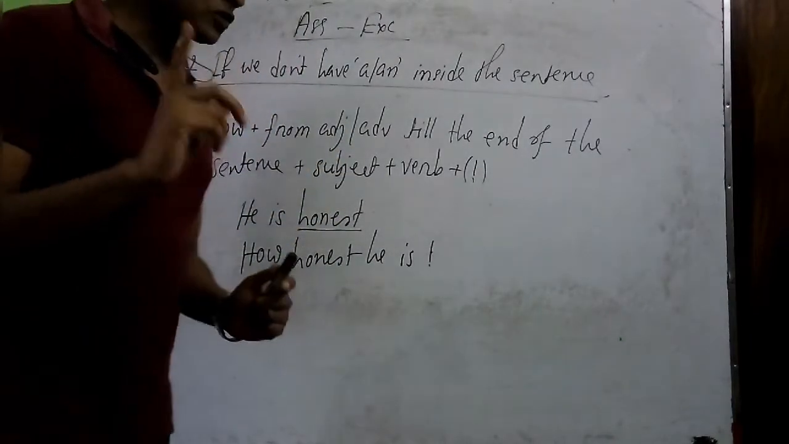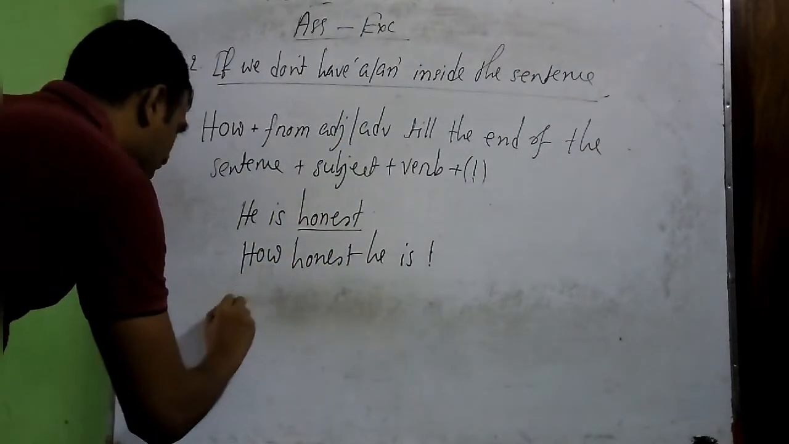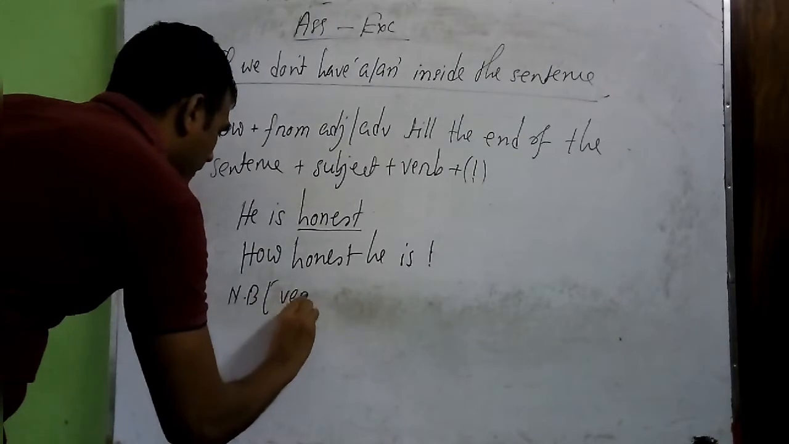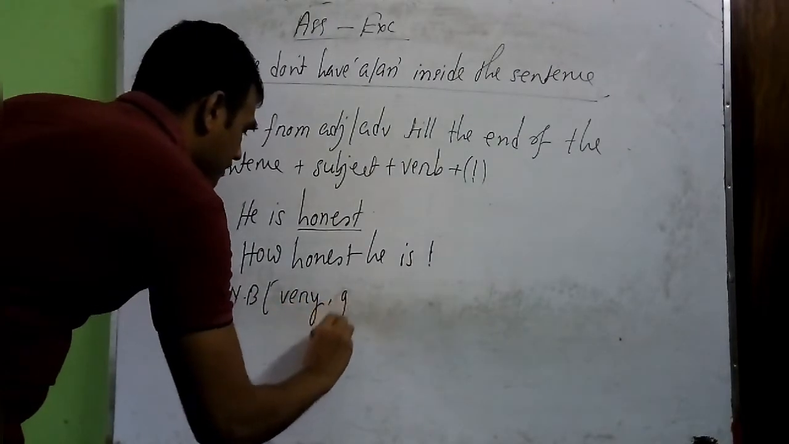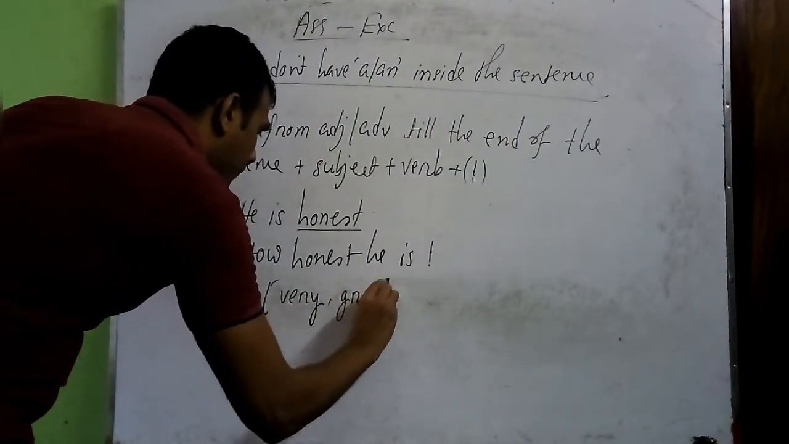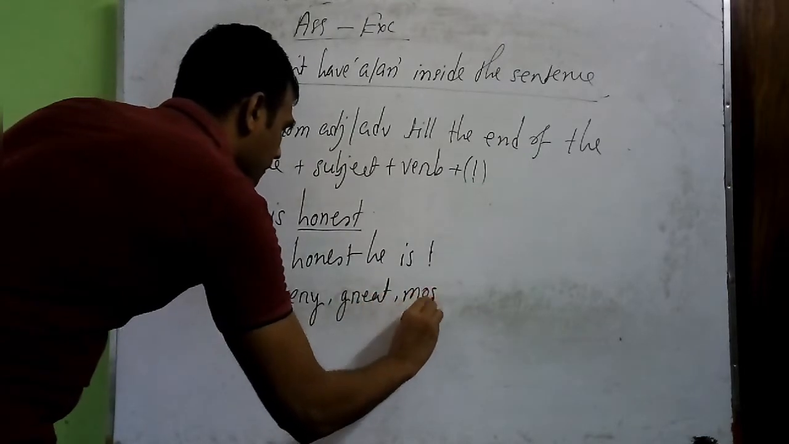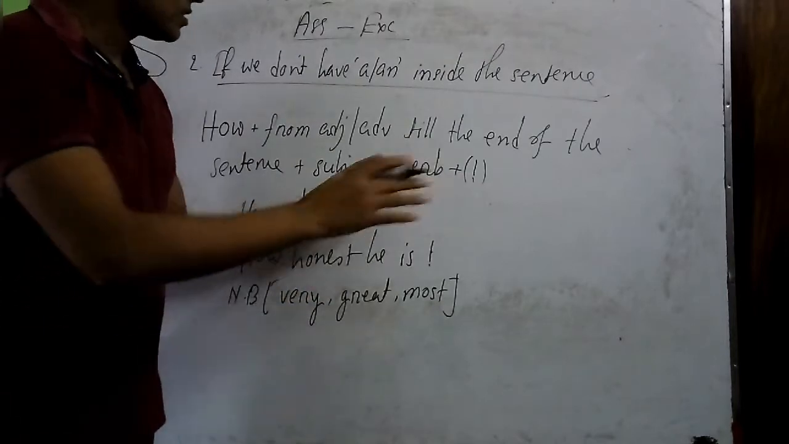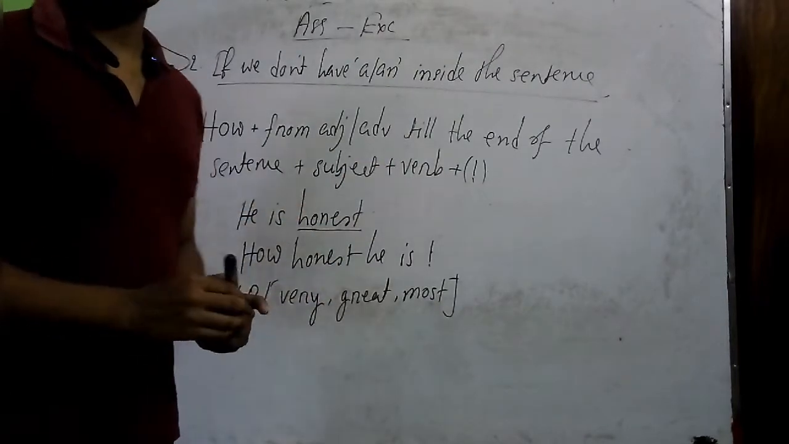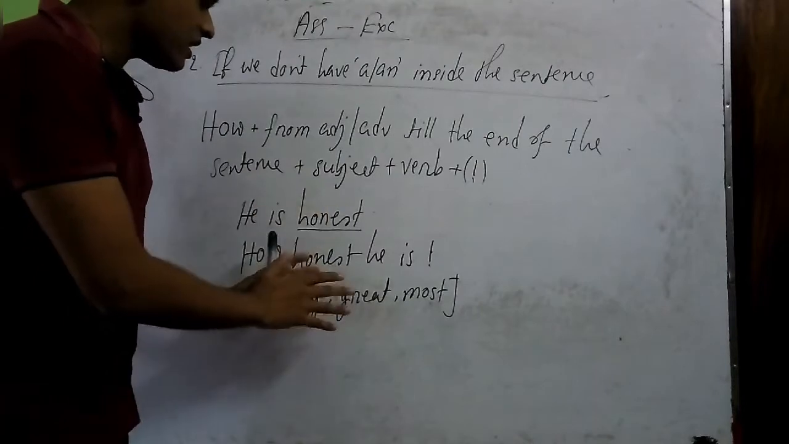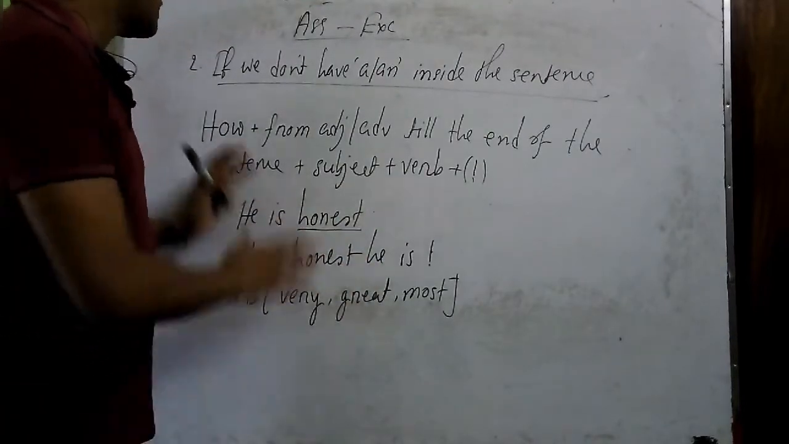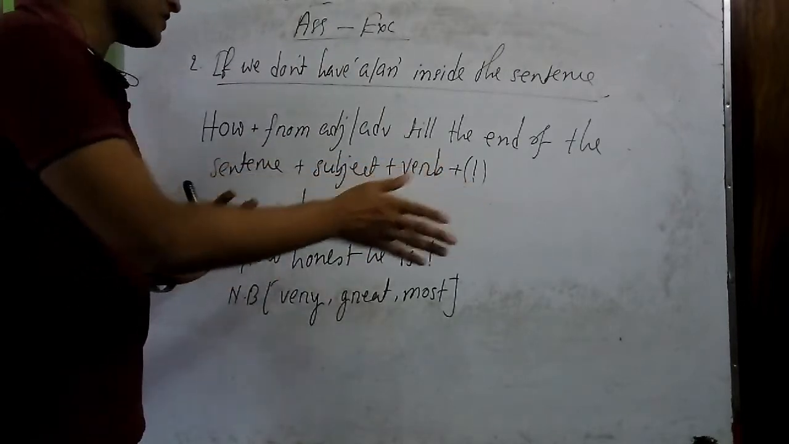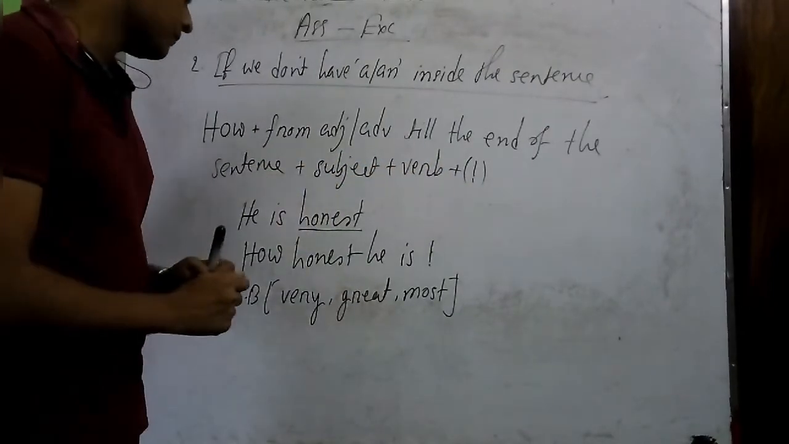So you should remember also that these 3 words I am giving here, very, great, and most, will always be removed or eliminated from the sentence. That means if you have very, great, or most, either in rule number 1 or rule number 2, no matter, it will be removed from the sentence first, then you will have to follow the rule.